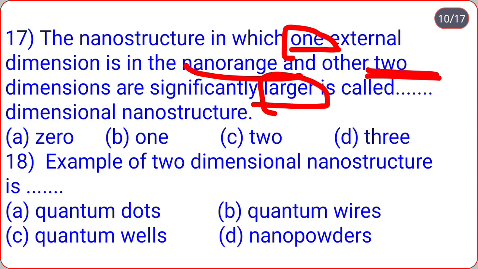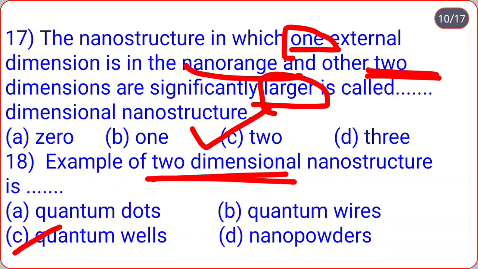The nanostructure in which one external dimension is in the nano range and other two dimensions are significantly larger is called... 0, 1, 2, 3. Such type of nanostructure is known as two dimensional nanostructure. Example of two dimensional nanostructure is quantum dots, quantum wires, quantum wheels, nano powders. So correct option is quantum wheels. It is also known as nano films or nano coatings.